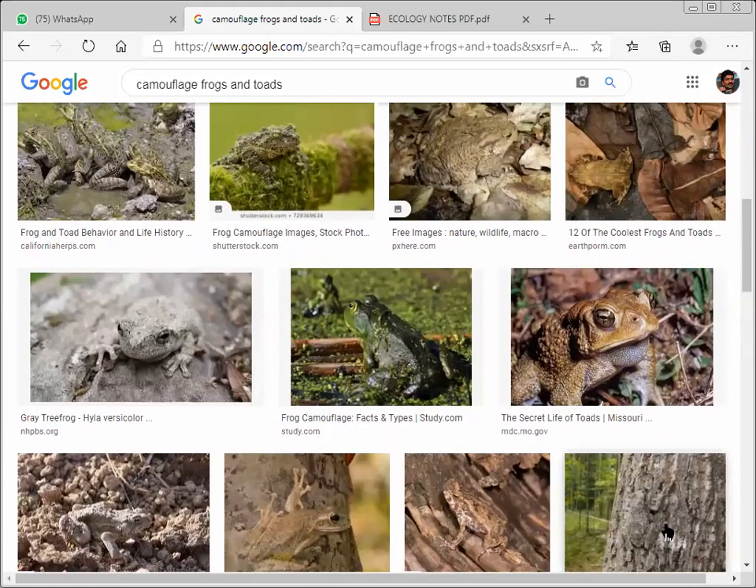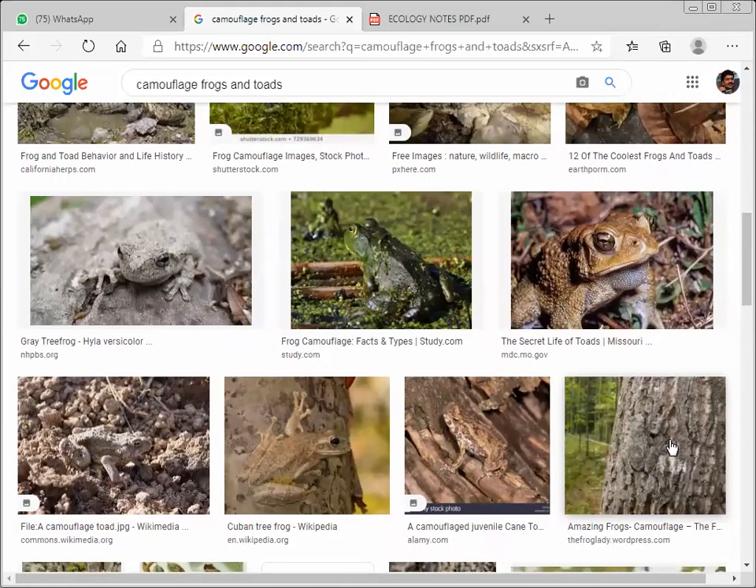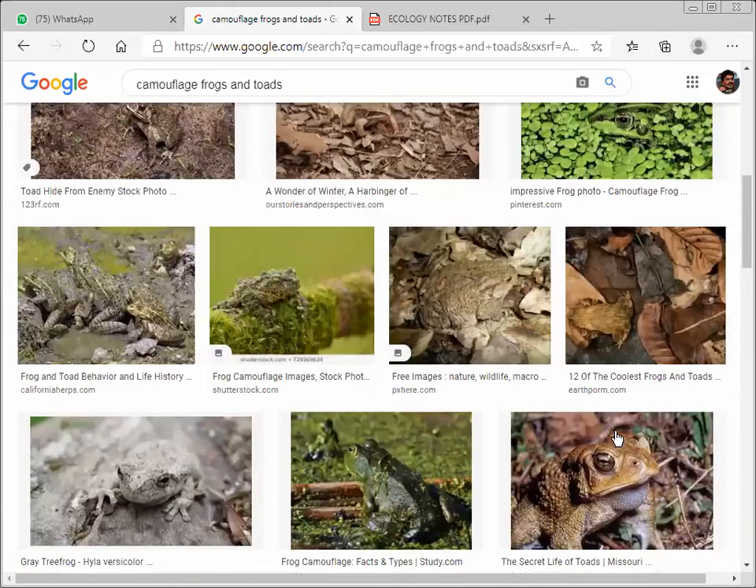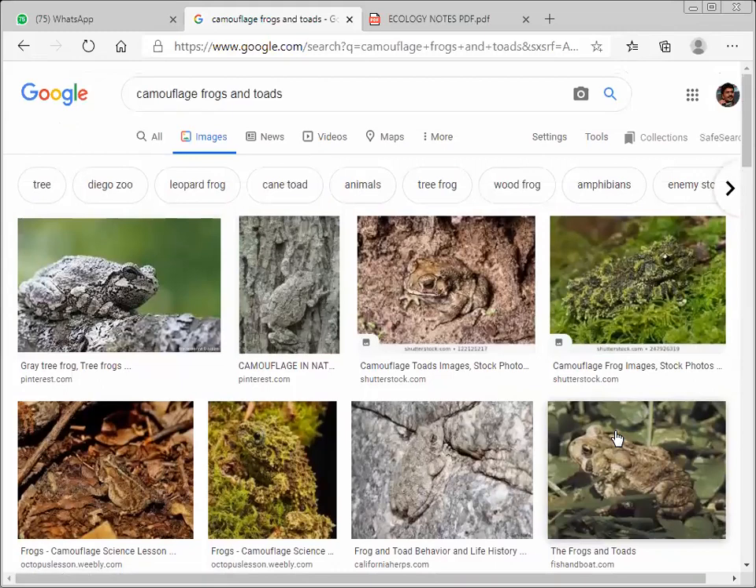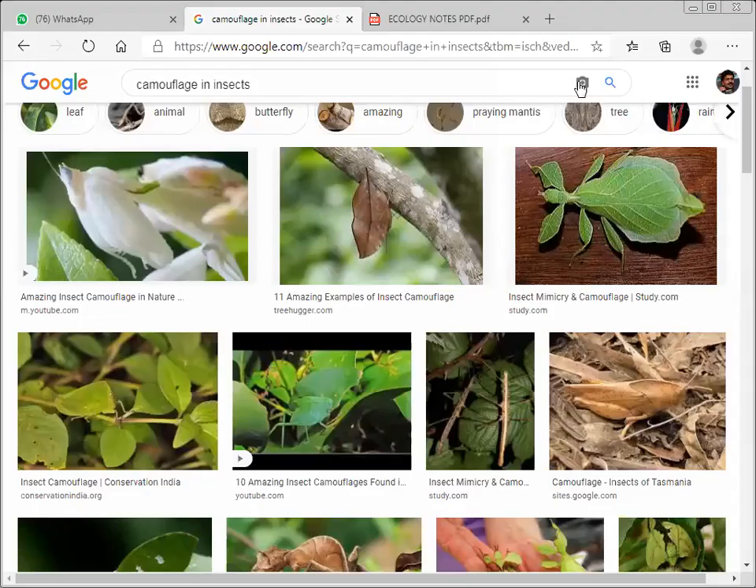So can you locate a frog here? It is almost in the background, set down with the background. So this is what we can say is camouflage, the condition we can say is camouflage.